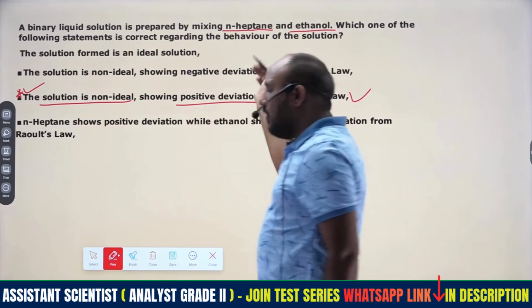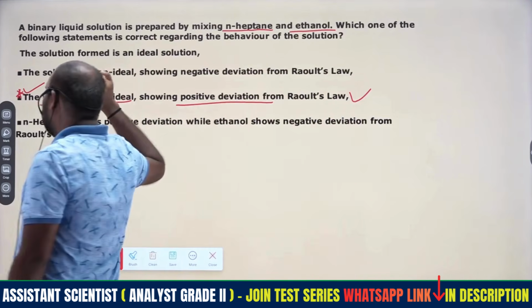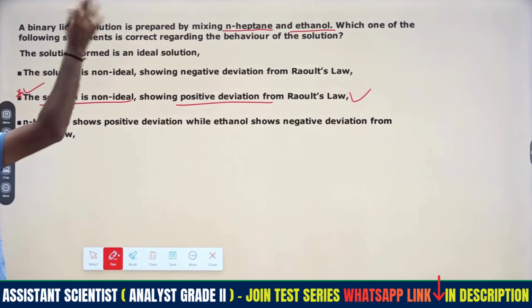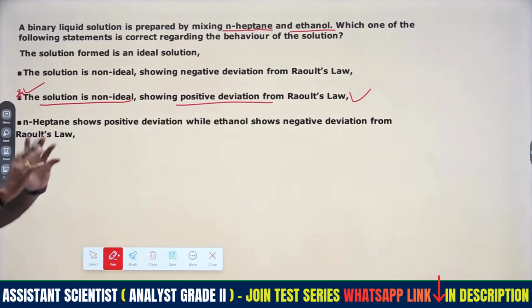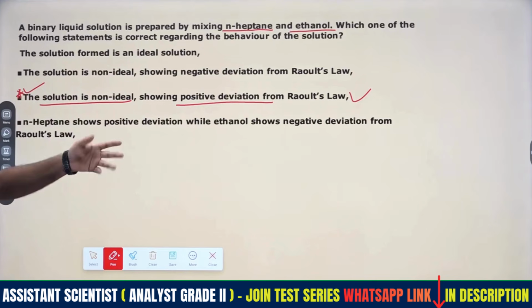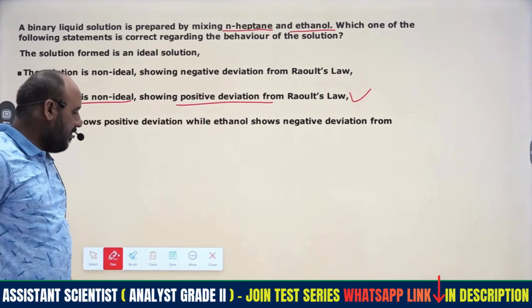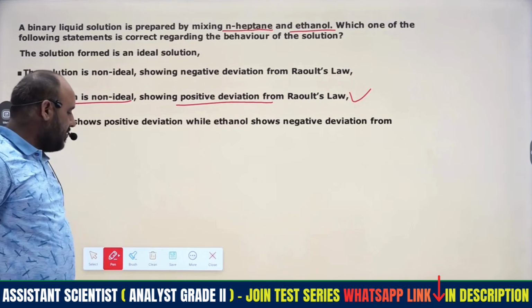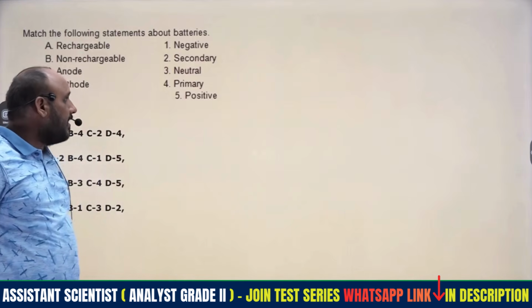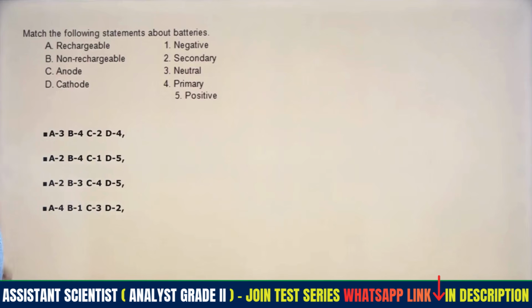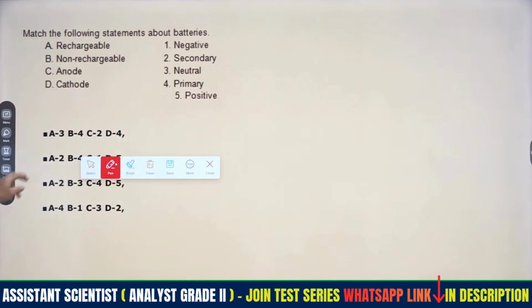So there is a hydrogen bonding nature, therefore positive deviation. If there is no bonding, repulsion forces will be there, meaning no attractions are present between those two compounds. So at that time we will get the negative deviation. So what is ideal and how they are deviating from that behavior of various liquid solution combinations, right? There are some combinations we have to remember accordingly, so that our non-ideal solutions are deviating from ideal behavior, right?